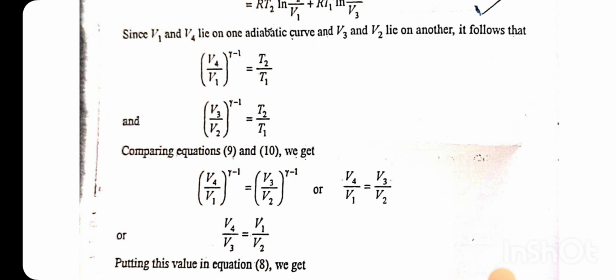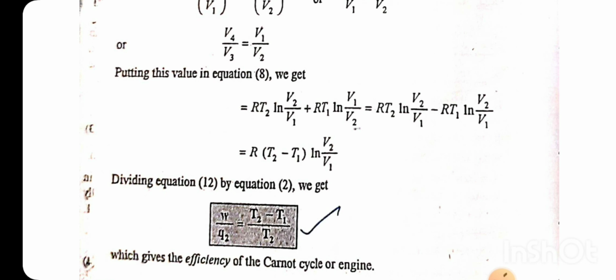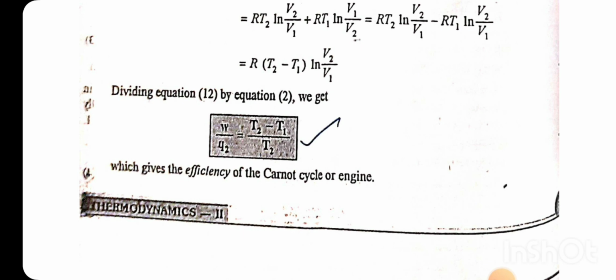Since V1 and V4 lie on one adiabatic curve and V3 and V2 lie on the other, it follows that (V4 by V1) to the power gamma minus 1 equals T2 by T1, and (V3 by V2) to the power gamma minus 1 equals T2 by T1. Comparing equations 9 and 10, we get V4 by V3 equals V1 by V2. Putting this value in equation 8, RT2 ln V2 by V1 plus RT1 ln V1 by V2 equals RT2 ln V2 by V1 minus RT1 ln V2 by V1, which equals R (T2 minus T1) ln V2 by V1.